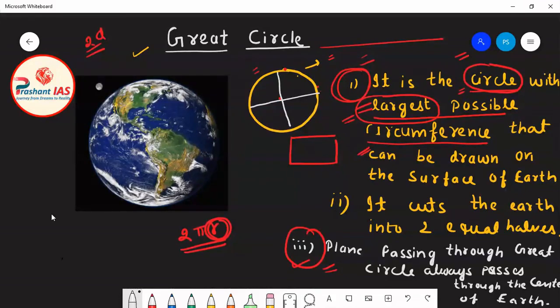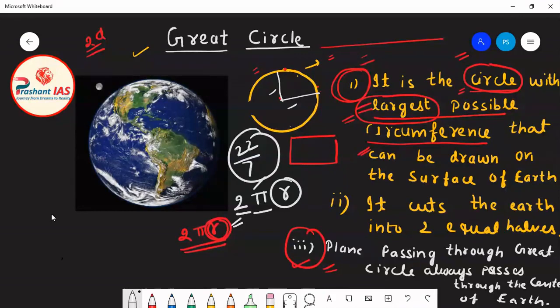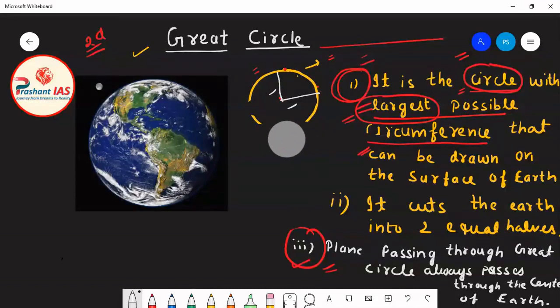And what is radius? Radius is half of the diameter. So if you erase this, then both of these are radii. Now you can clearly measure the radius of any circle, and if you know the measurement of the radius, then definitely you can calculate the circumference of any circle. So circumference can be calculated by the formula 2 pi r, r for radius. And what is the value of pi? The value of pi is 22 upon 7. So by using this formula, you can calculate the circumference of any circle. Now this much information is sufficient for circumference, because definitely this is not a maths class, this is a geography class.